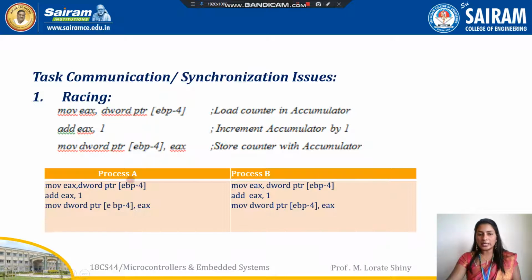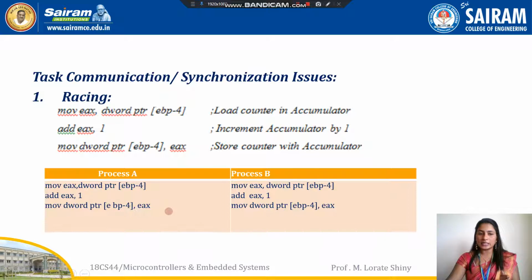Now this operation is performed by two processes, process A and process B. Here process A is executing. Imagine now there is a task switching from process A to process B during the execution of the first instruction, when the processor is about to execute the second instruction, add EAX comma 1.